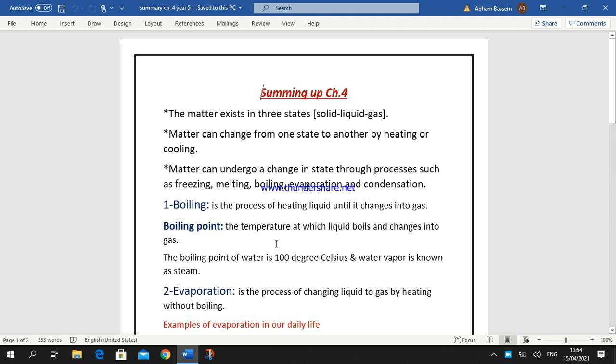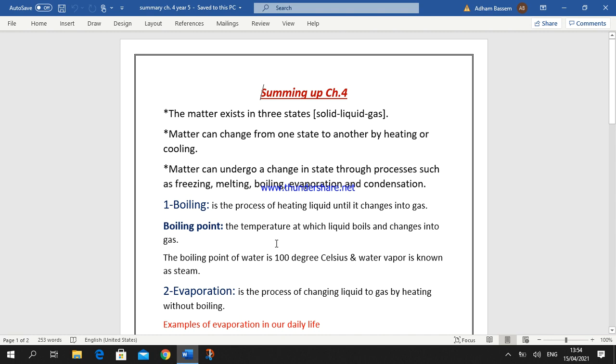Matter can change from one state to another by heating or cooling. So by using heating or cooling, we can change from solid to liquid, from liquid to gas, from gas to liquid, from liquid to solid, and so on. Matter can undergo a change in state through processes such as freezing, melting, boiling, evaporation, and condensation.